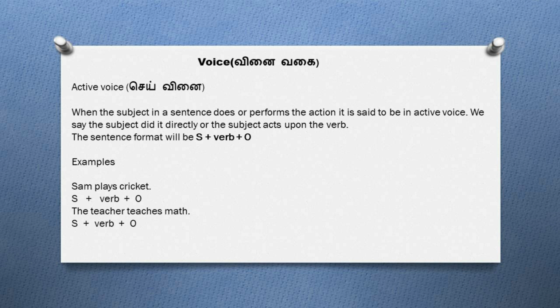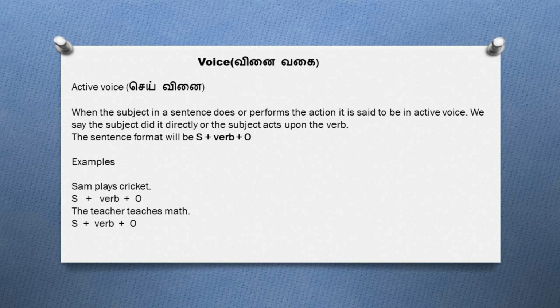For example, if I say, Sam plays cricket. In the sentence, Sam is the subject, plays is the verb and cricket is the object. And this sentence follows the structure subject plus verb plus object. As you can see in the sentence, Sam அப்படிங்கிற subject is the doer of the action that is plays. In the sentence, the subject is acting upon the verb. That's why this is an example of active voice.